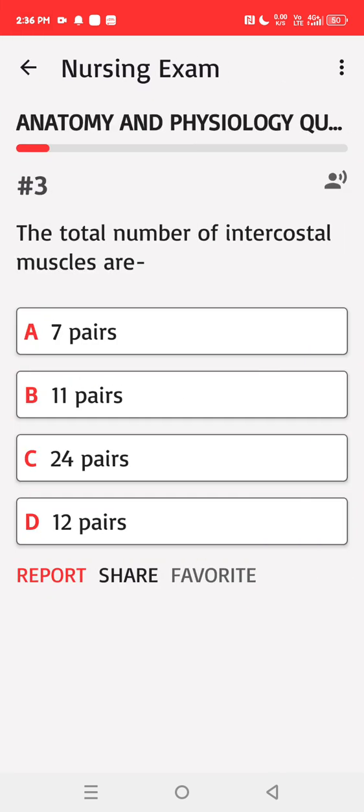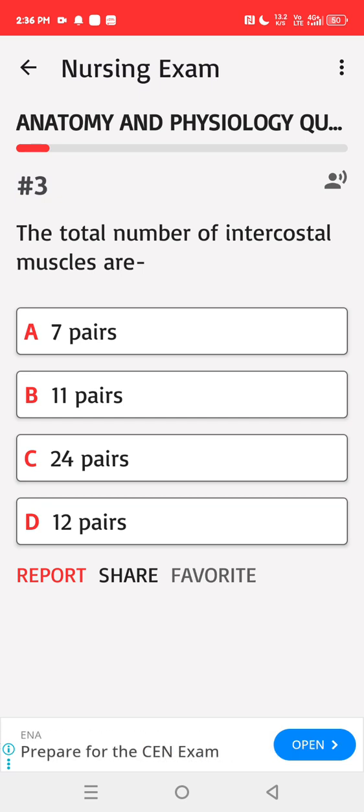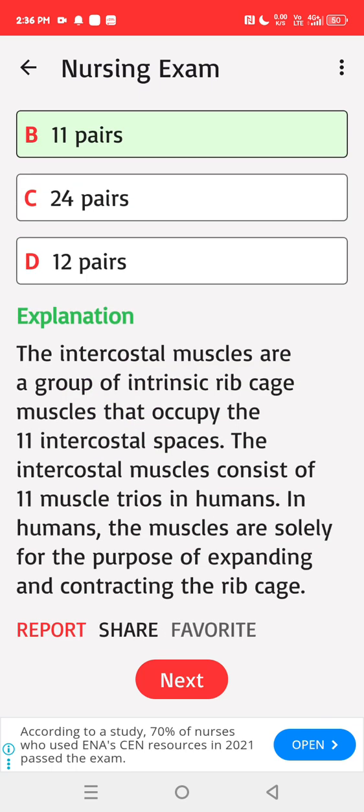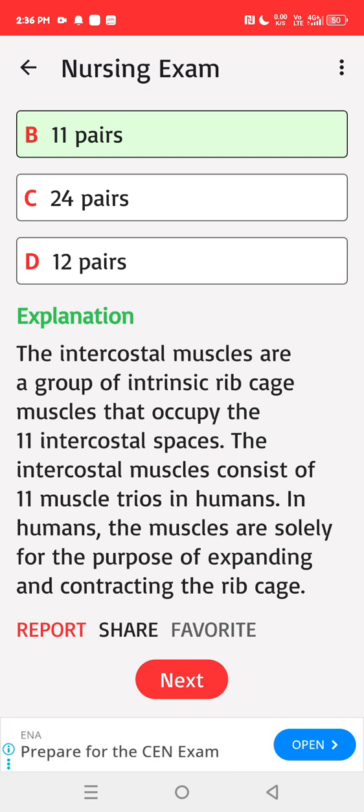The total number of intercostal muscles are A. 7 pairs, B. 11 pairs, C. 24 pairs, D. 12 pairs. Correct answer: B. The intercostal muscles are a group of intrinsic rib cage muscles that occupy the 11 intercostal spaces. The intercostal muscles consist of 11 muscle trios in humans. In humans, the muscles are solely for the purpose of expanding and contracting the rib cage.